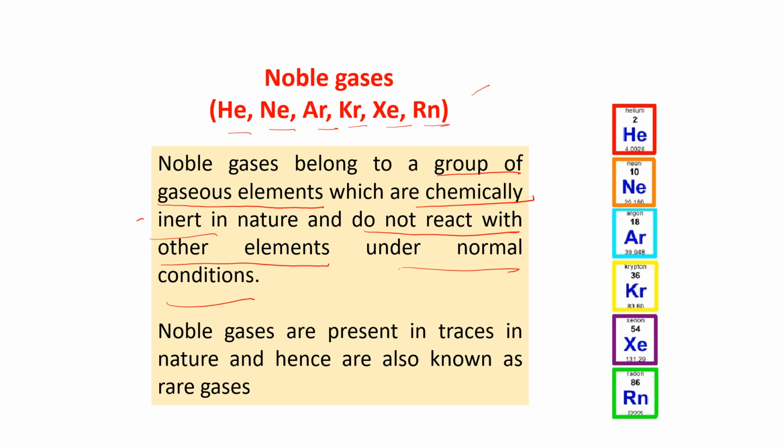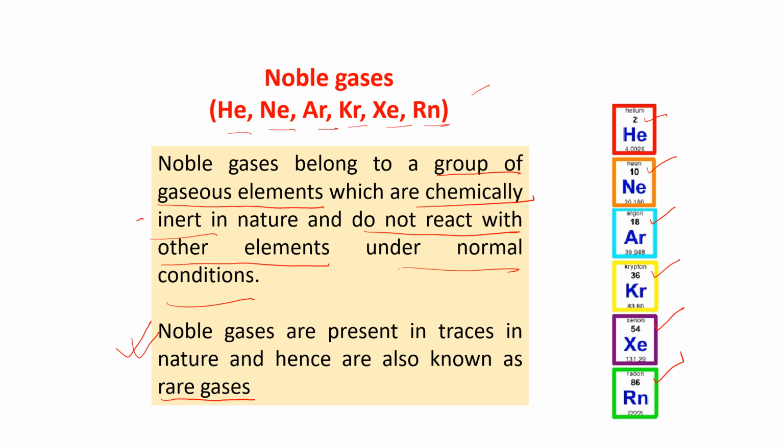Noble gases are present in traces in nature. This is very important, children. Noble gases are present in traces in nature, and hence they are also known as rare gases. You may get a question, why are noble gases known as rare gases? Sometimes we call them noble gases, sometimes rare gases. See, helium has atomic number 2, neon 10, argon 18, krypton 36, xenon 54, and radon 86.